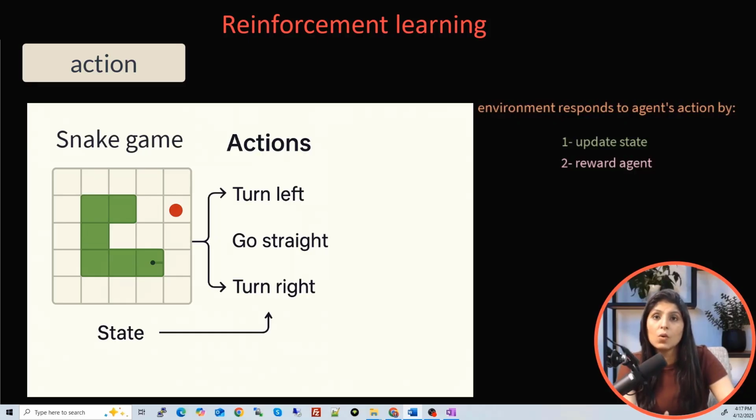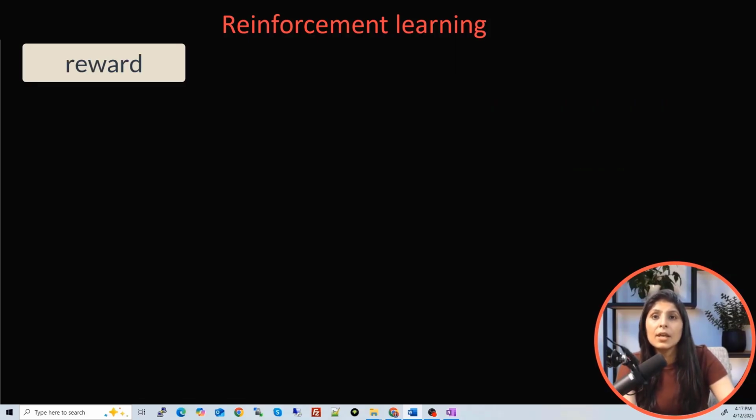Now that we have seen how the agent observes a state and takes an action, let's talk about what happens next. Next is reward, which the agent receives. So what is a reward? Reward is a signal sent from the environment to the agent after it takes an action. It tells the agent, was that a good move or a bad one? The reward is usually a number: a positive number if the action was good, a negative number if the action was bad. Sometimes you will see the reward as 0 also, because when there is some action which had no effect, in that case the reward will be 0.